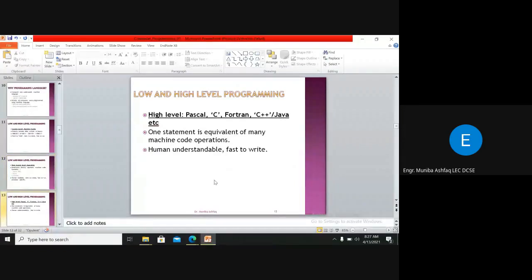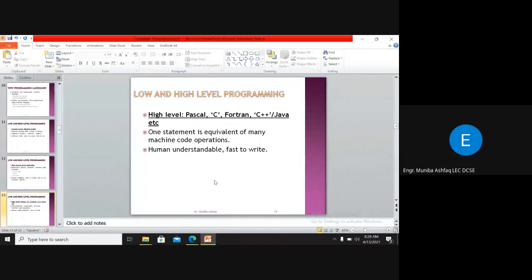Then when we go level up, we have high level programming languages, in which we have Pascal, C, Fortran, C++, Java. Here, one statement is equivalent to many machine code operations.